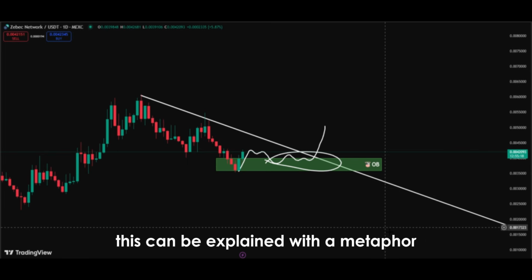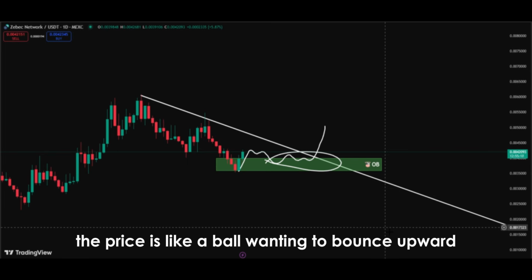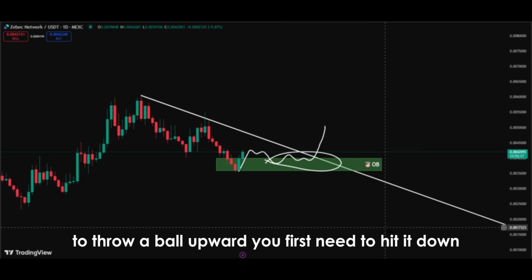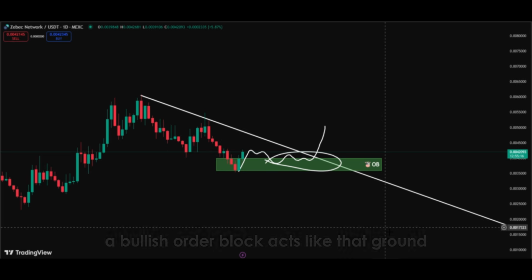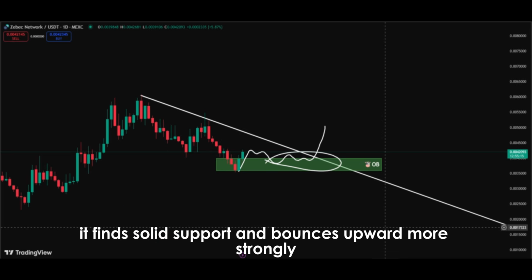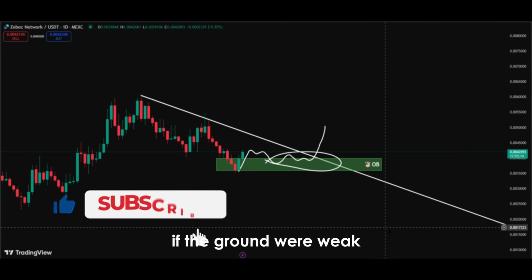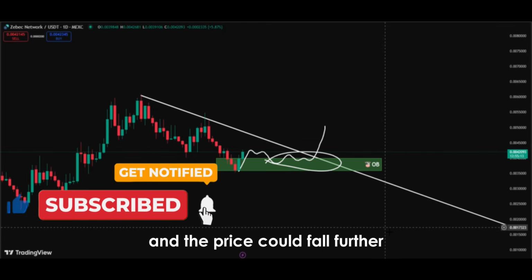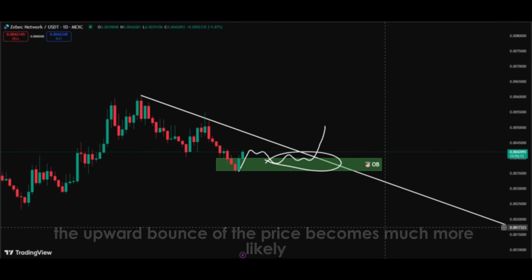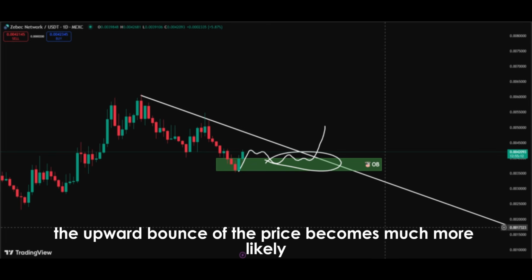This can be explained with a metaphor. The price is like a ball wanting to bounce upward. To throw a ball upward, you first need to hit it down. The stronger the ground, the higher the ball bounces. A bullish order block acts like that ground on the chart. When the price hits it, it finds solid support and bounces upward more strongly. If the ground were weak, meaning there was no buyer support, the ball would just stay where it hit, and the price could fall further. But with a bullish order block, the upward bounce of the price becomes much more likely.